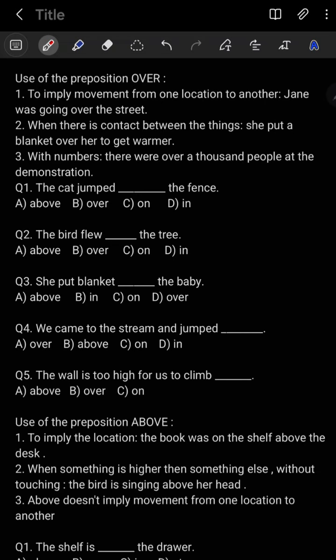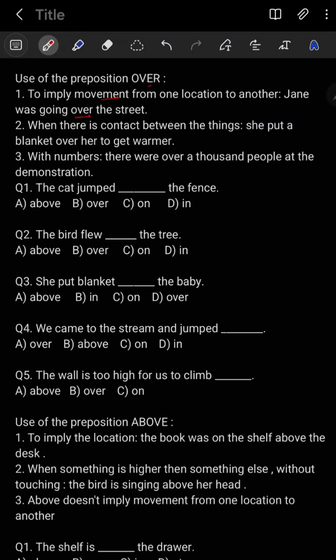Let's see the use of the preposition over. So first, it is to imply movement from one location to another location. If there is a movement, that time we use the preposition over. For example, Jane was going over the street.